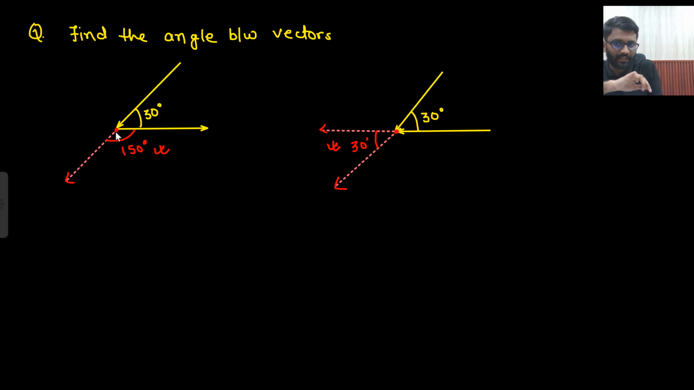So I just extended this. Or what I could have done? I could have taken this vector backward. But if I had taken this vector backward, then head to head would have been connected, so that I cannot do. I need to connect tail to tail. So what did I do? I took this vector up ahead, so tail to tail is connected, 150 degrees. Took this vector here, took this vector here, 30 degrees. Well and good.